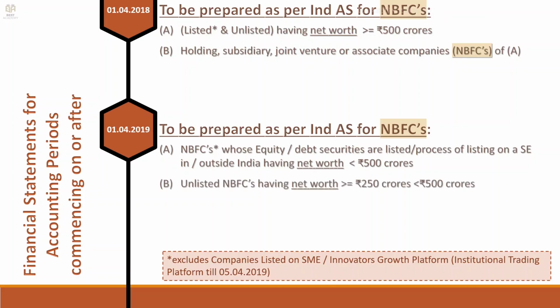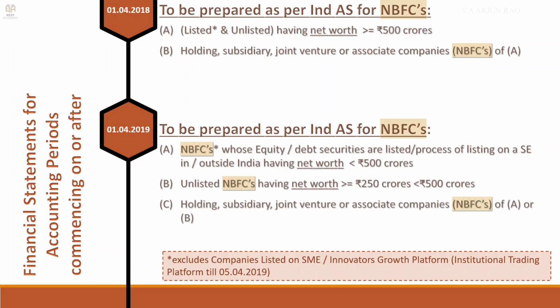If they are unlisted, as in the case of companies, they should have a minimum net worth of 250 crores, that is 250 crores or more, but less than 500 crores. And then holding subsidiary, joint venture or associate NBFCs. The same point that applies to companies, that is those NBFCs are listed on SME or Innovators Growth Platform, even if they are listed, they will not get covered here in this category.